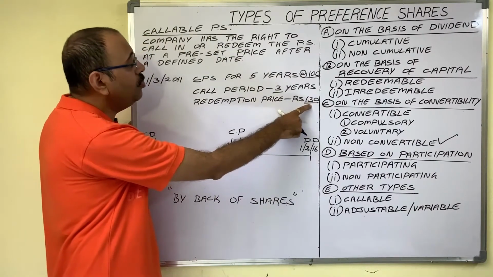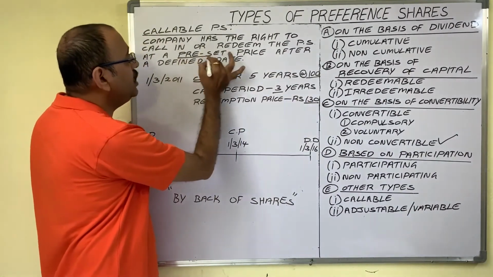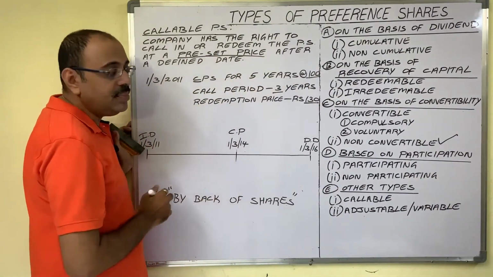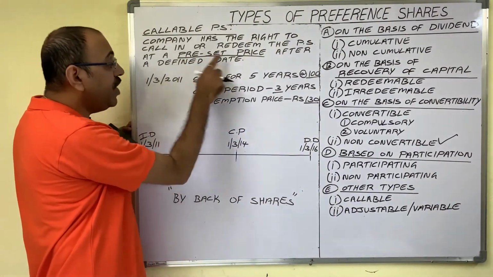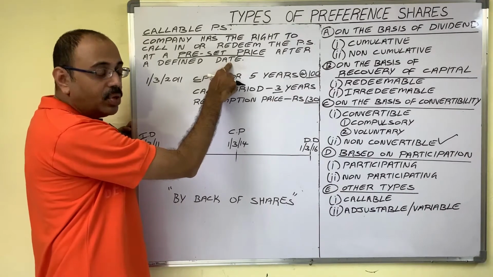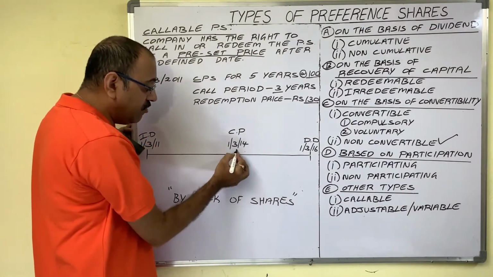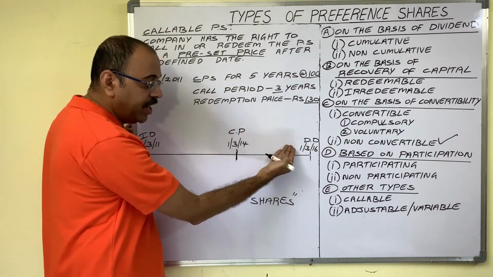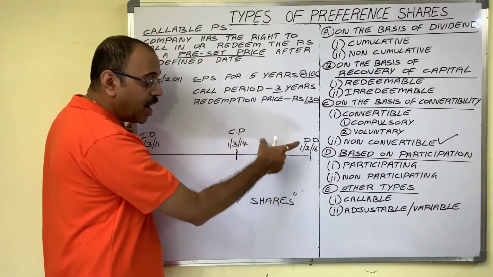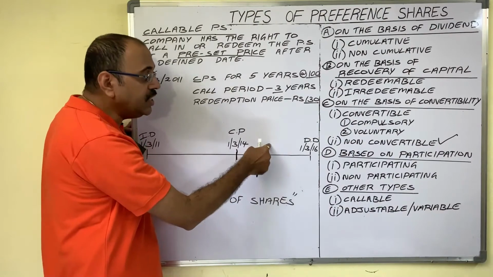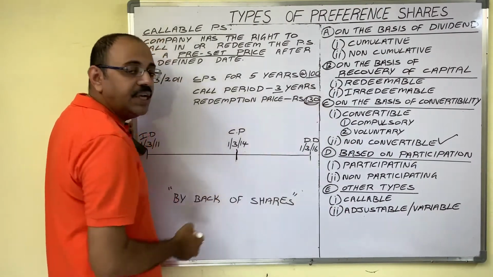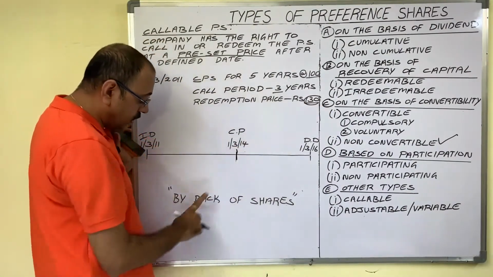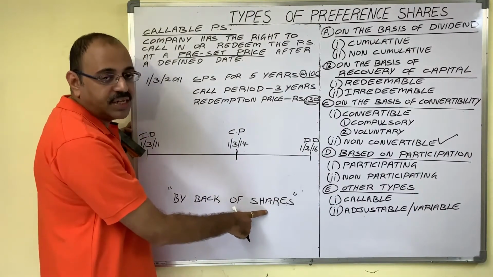Here 130 rupees is known as preset price after a defined period. So the defined period is 1st March 2014. So after that period, on any day, company can redeem these shares at 130 rupees each. This is also known as buyback of shares.